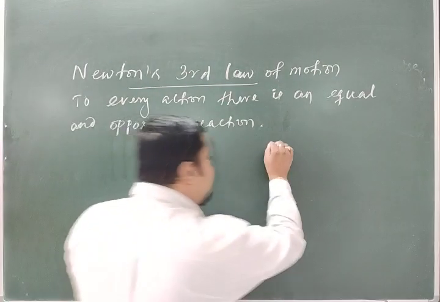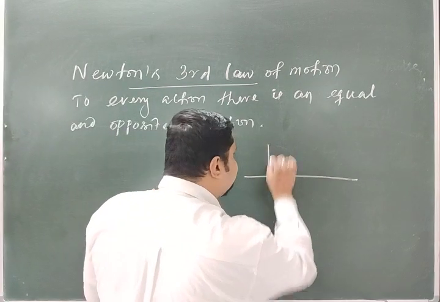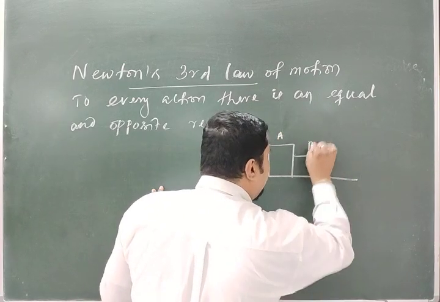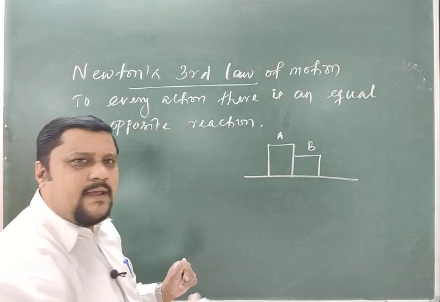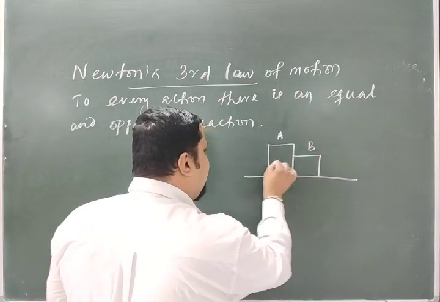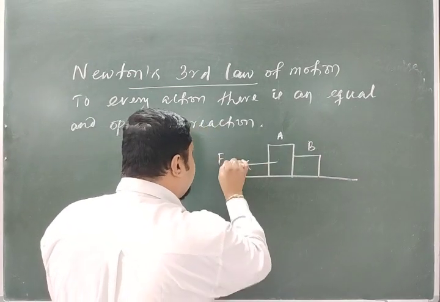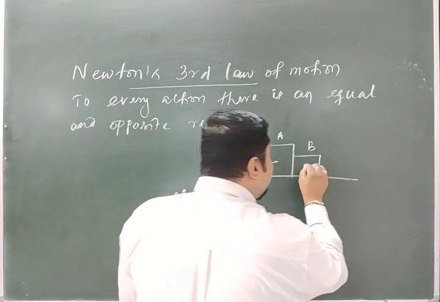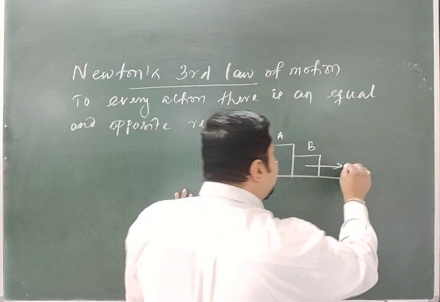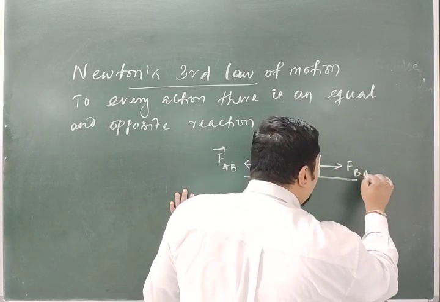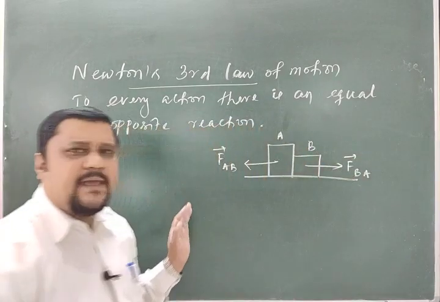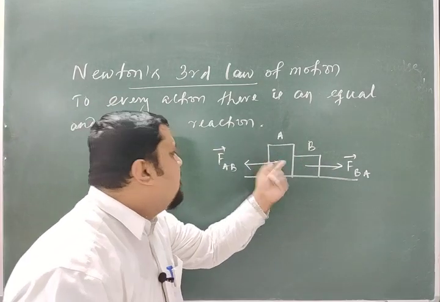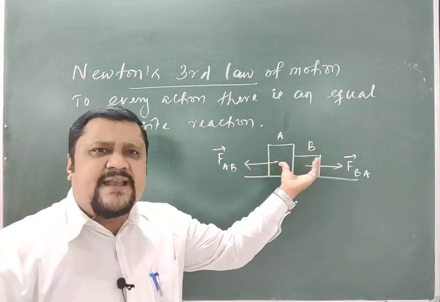To understand this, let us consider two bodies, A and B, like this. B exerts a force on A, let this force be FAB, the force on A by B. Similarly, A also exerts a force on B, let that be FBA, the force on B by A. The two bodies I have shown here are in contact.